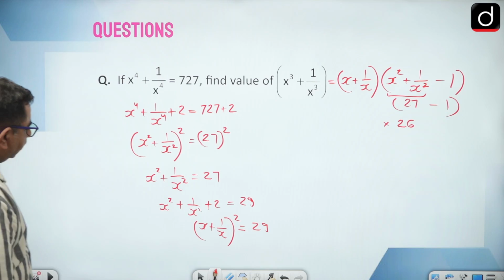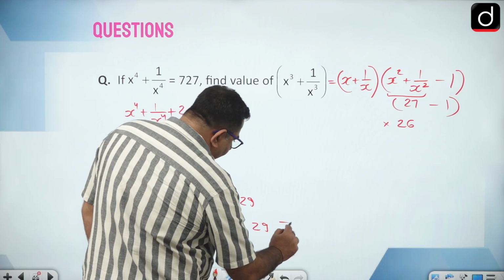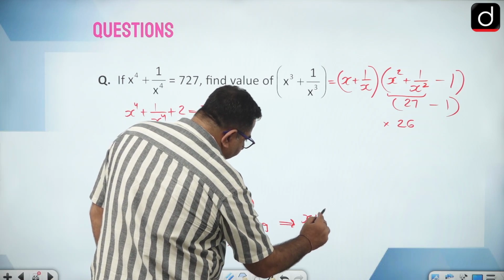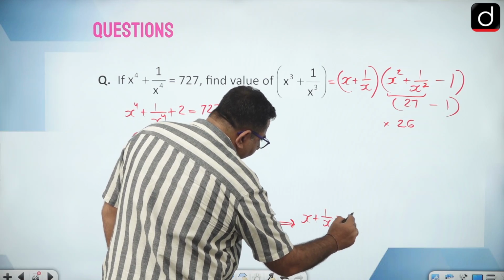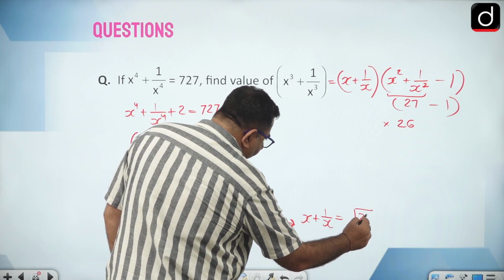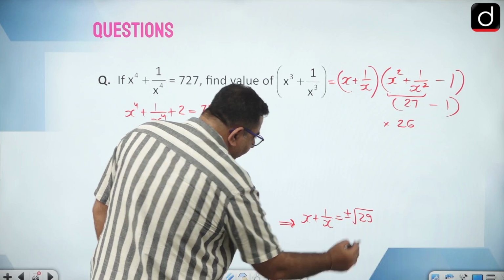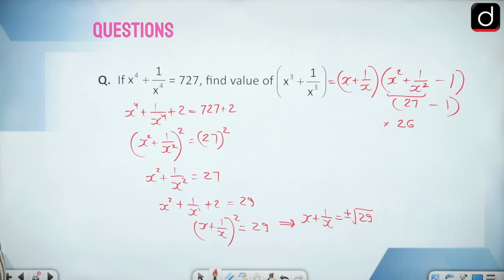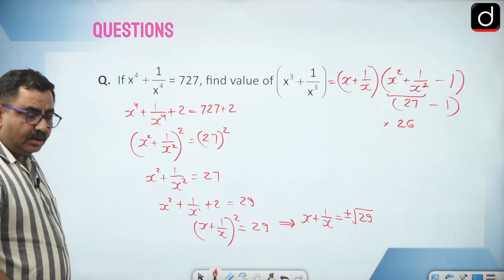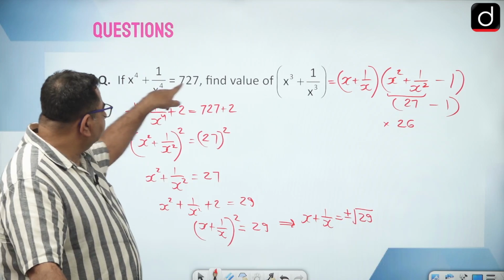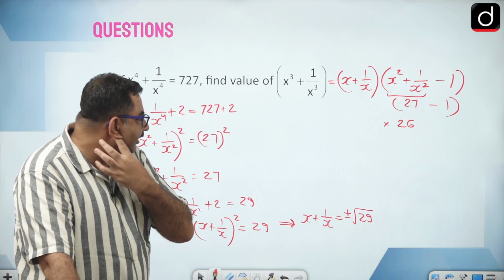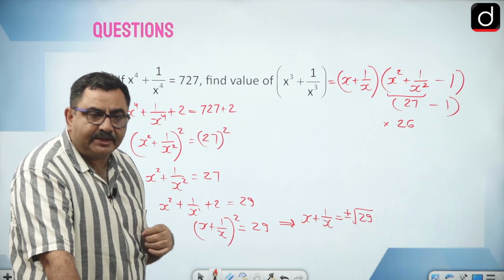Okay, now from here x plus 1 by x will be equal to square root of 29, but with both the signs, plus or minus. Okay, because it has not mentioned here whether x is positive or x is negative.